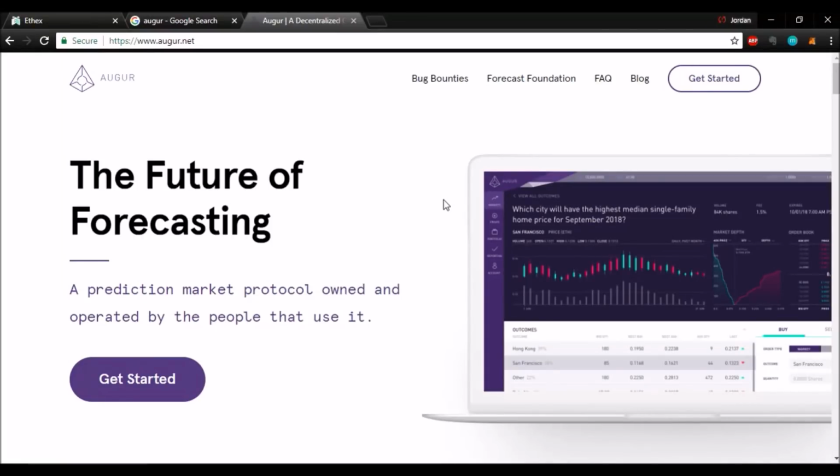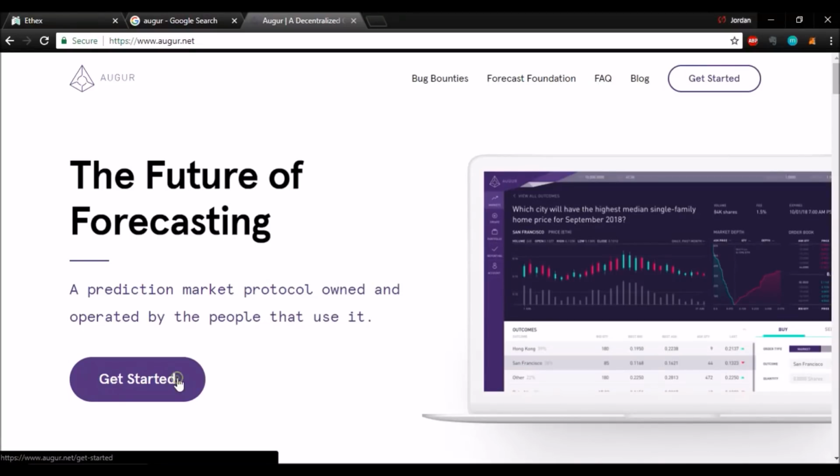Hey everyone! Recently Augur was released on the main net, so in this video I'm going to show you how to create and place bets on its app. And Augur is basically a prediction market protocol and it's decentralized. So anyone can create bets or place bets on virtually anything.